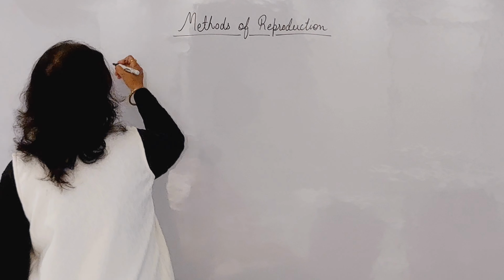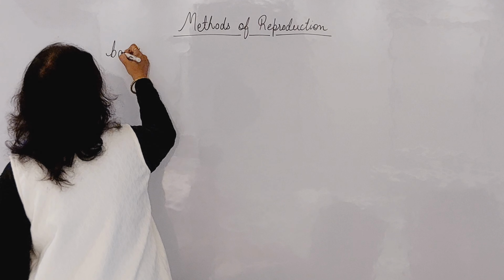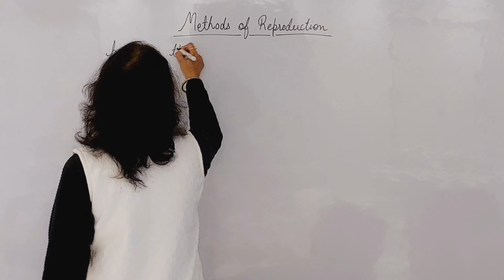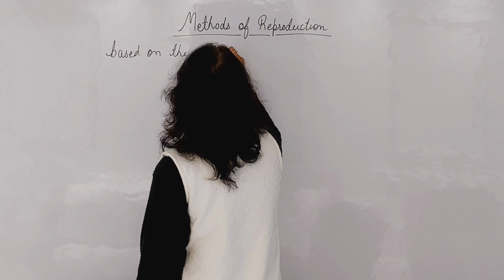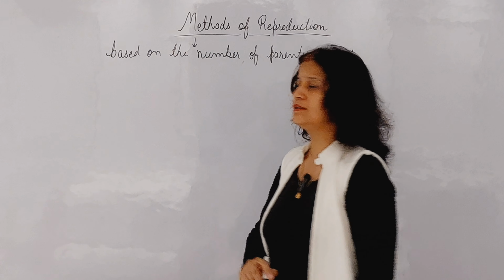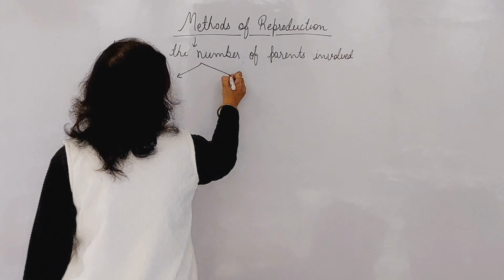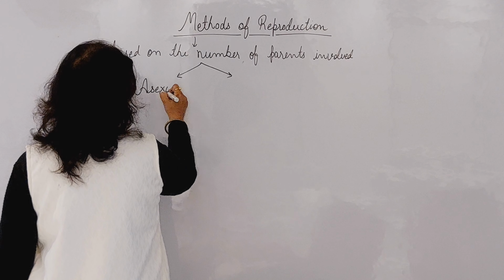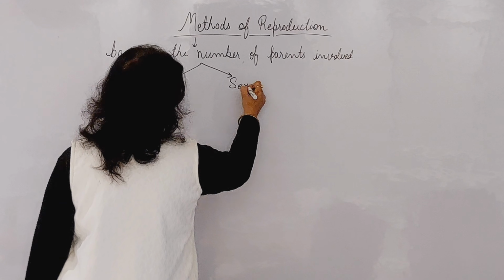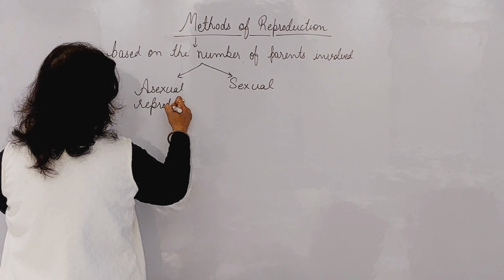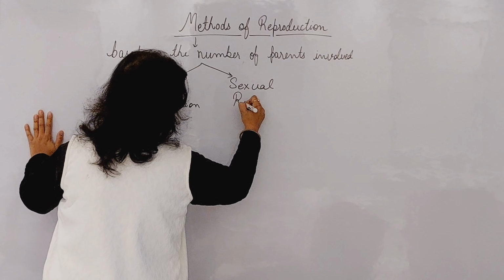Modes of reproduction are classified based on the number of parents involved. Based on this, there are two types of modes of reproduction. The first one is the asexual mode of reproduction and the second one is the sexual mode of reproduction. Asexual reproduction and sexual reproduction.